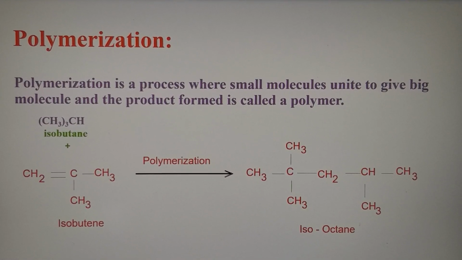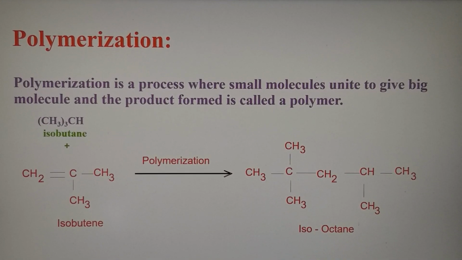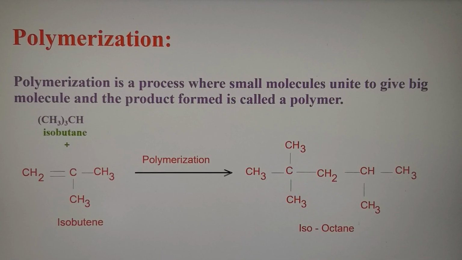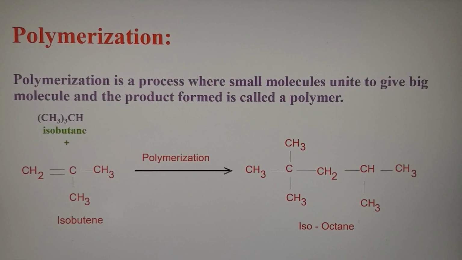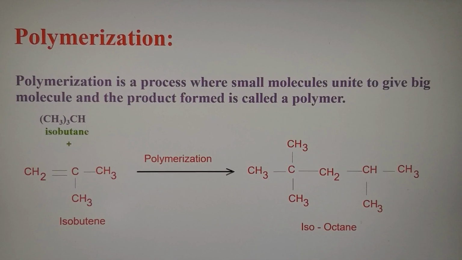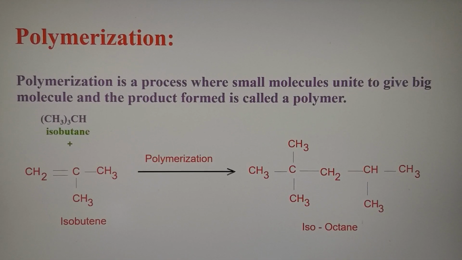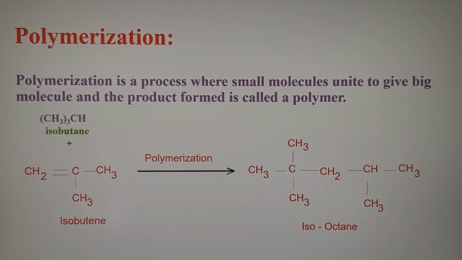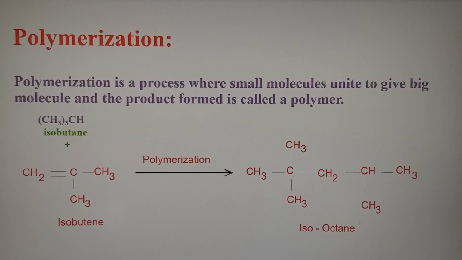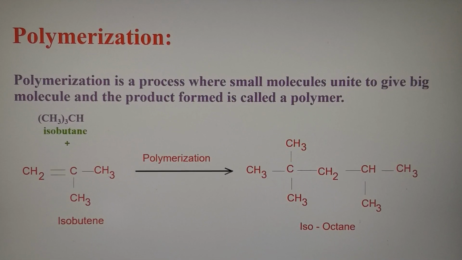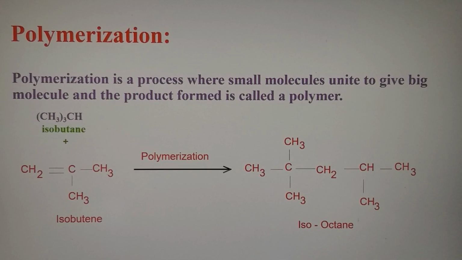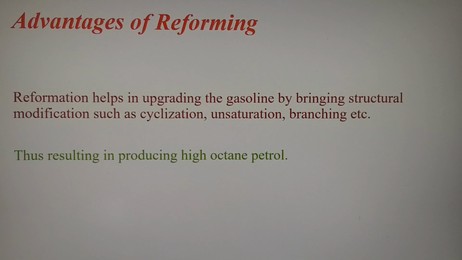Polymerization. Here, the small molecules, they unite to give a big molecule, and we are using isobutane and isobutene. These molecules are subjected to polymerization to produce a liquid isooctane, that is 2,2,4 trimethyl pentane, obtained by the polymerization of isobutane and isobutene. So this also improves the quality of the petrol.